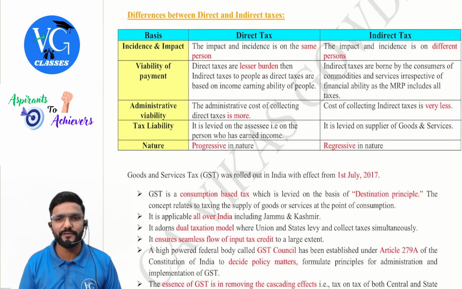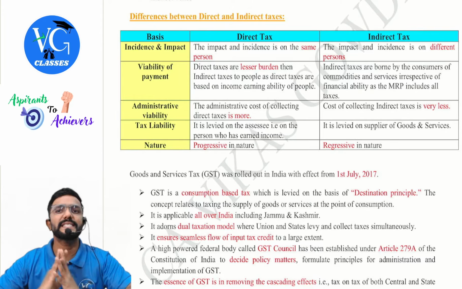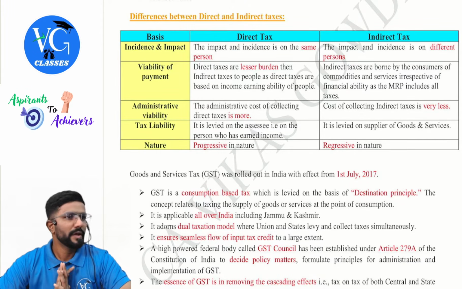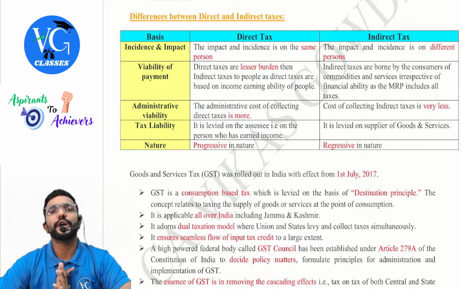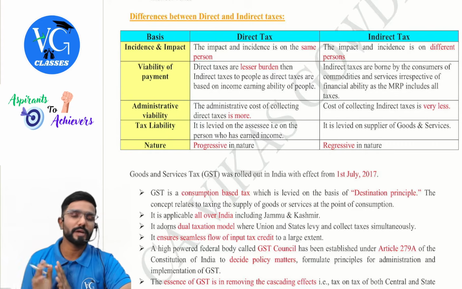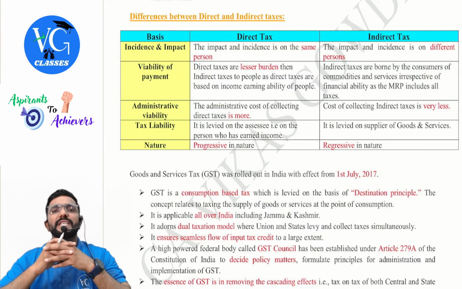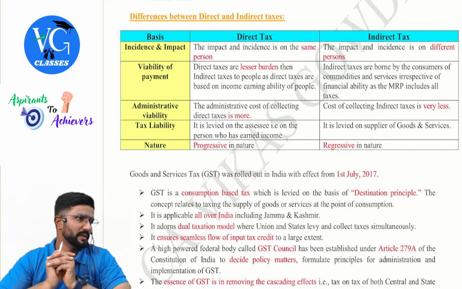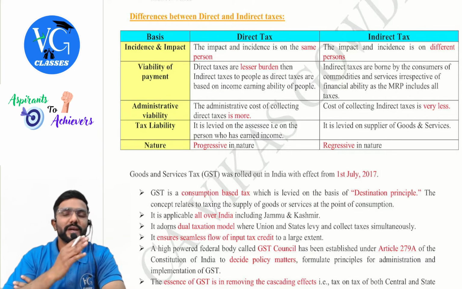Sir, what is the major difference between them? Guys, direct tax is the one where the impact and incidence are on the same person. If I have earned the income, I am the one who is liable to pay income tax. So income tax is an example of direct tax. Indirect tax is the one where the impact and incidence are on two different persons. An example is GST, which we are learning now. Sir, what is the impact? What is the incidence?